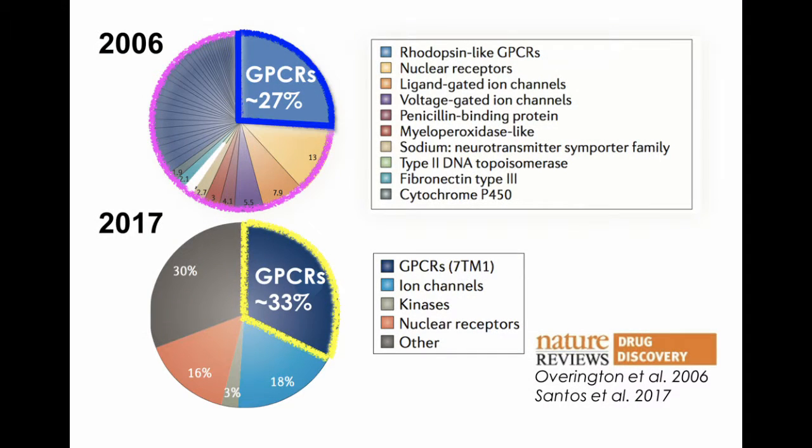And in 2006, when this was first reviewed, around 27% of all drugs currently in the market target GPCRs. Right now it's around 33%. And a large fraction of the top-selling drugs in the market target GPCRs. Now, this is very familiar to drug development, so it's not a new target.